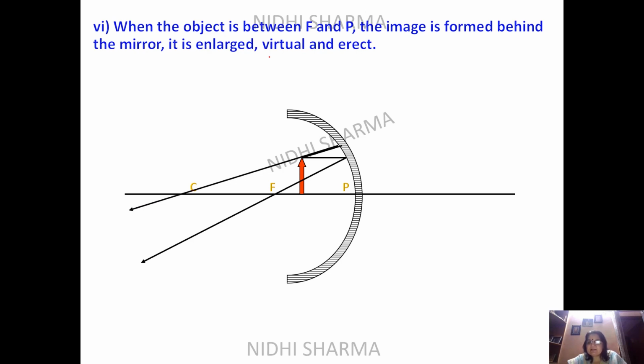So if they are not meeting, then that cannot be infinity. So where are they meeting? They will be virtually meeting, behind the mirror. So you can see here, you are getting an enlarged image. But what is the difference? It is the virtual as well as erect image, so that you can see everything. You don't want your face to be inverted. So this case is specially used for viewing your face or anything bigger.